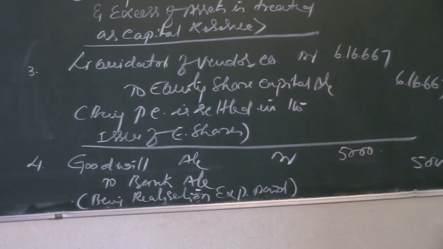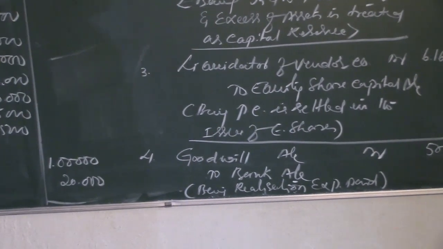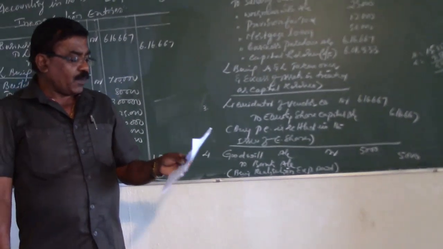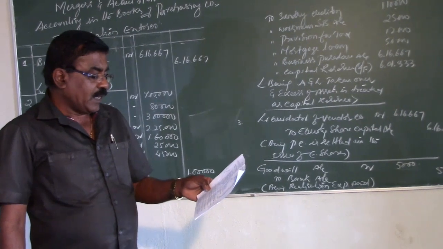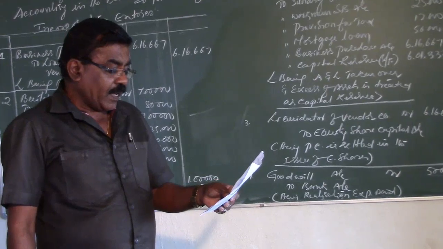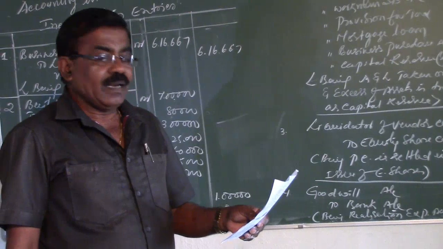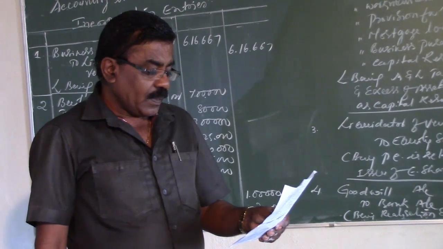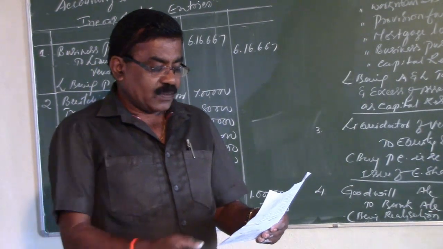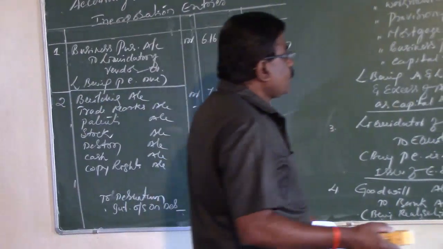After the payment of realization expenses, we have to give entries for the settlement of any outside liabilities taken over from the vendor company. Here, as per points C and D, there is a settlement of two outside liabilities: debenture holders to be paid in full in ordinary shares of rupees 5 each, and interest outstanding in cash. Both the debentures as well as the outstanding interest on debentures are payable to the debenture holders. So the entry is for settlement of debentures.